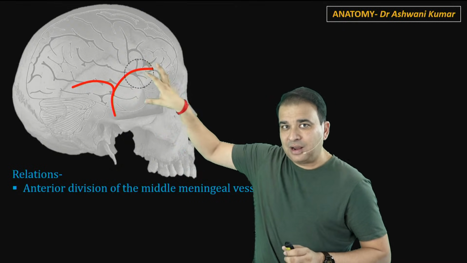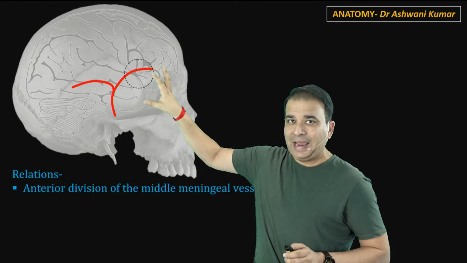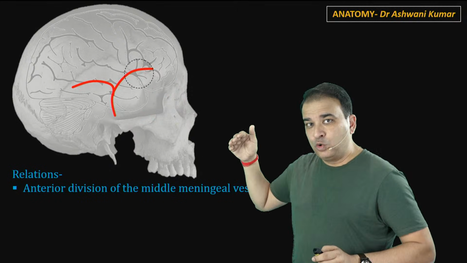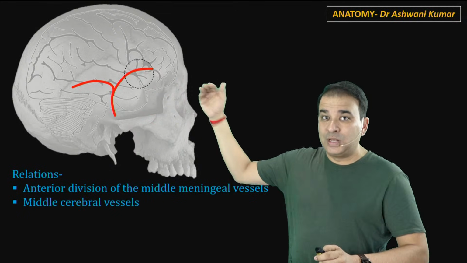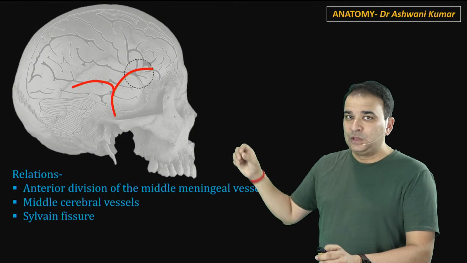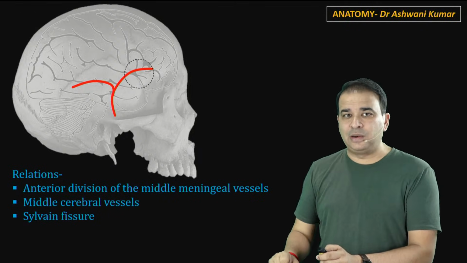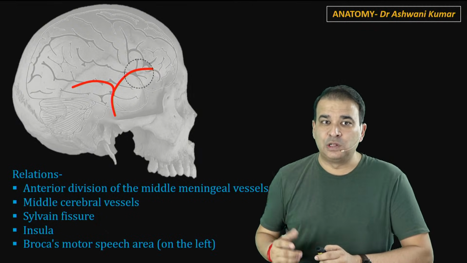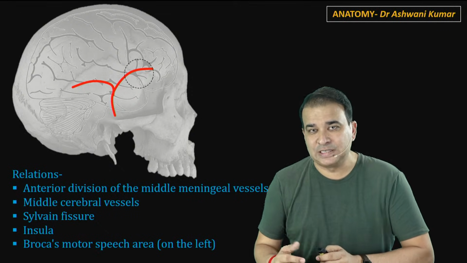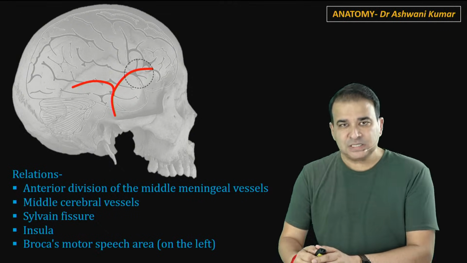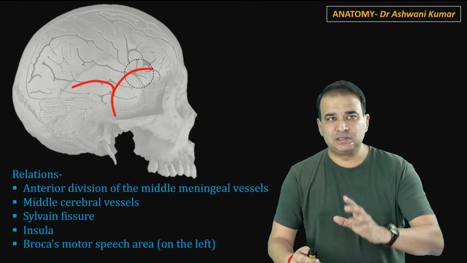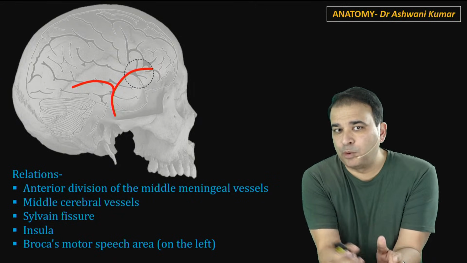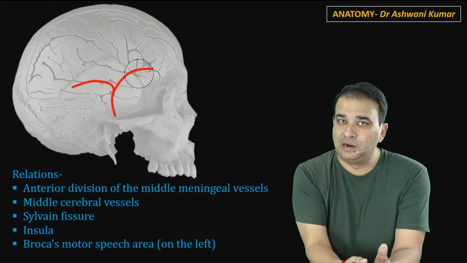So all these structures are lying deep to the pterion. The anterior division of the middle meningeal artery is obviously the best answer because that is the immediate relation deep to the pterion. But if you go further deep inside, then you'll find the middle cerebral vessels also, you'll find the Sylvian fissure, the insula, the hidden lobe, the entry point to the insula, and even Broca's area. On the left side, in the left cerebrum, you also have Broca's speech area, or the motor speech area, located deep to it. So that's about the pterion part. Remember that they already asked this question more than once. So you should know what bones are forming it, and you should also know all the structures which are lying deep to it, not only the middle meningeal artery.